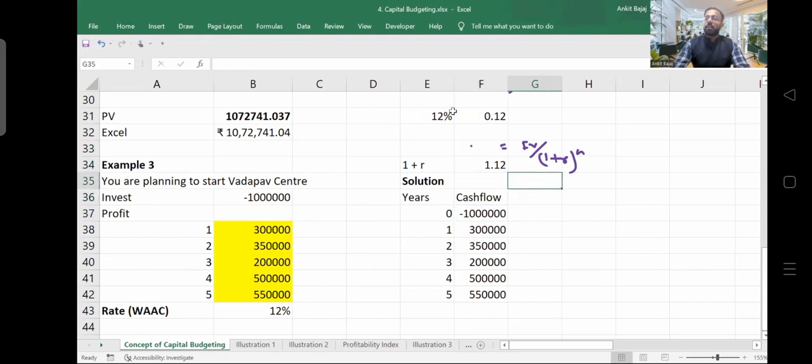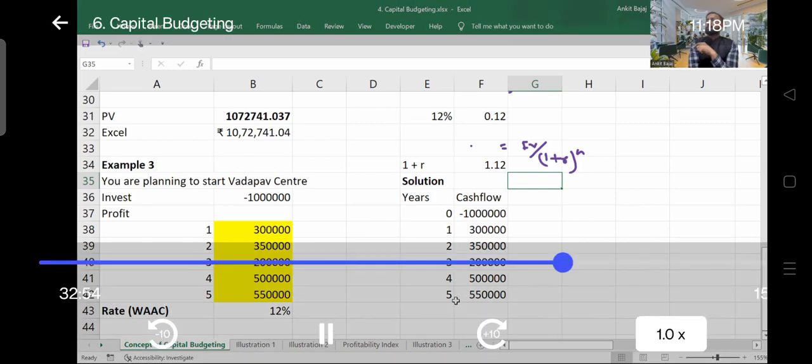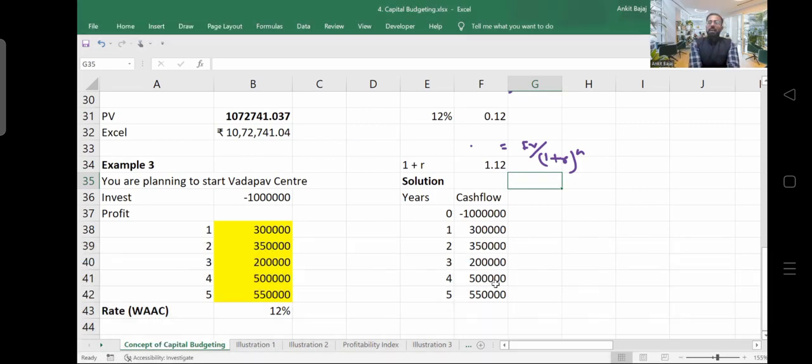Now, n is also required. n is going to be 1 for 3 lakh, because you'll be receiving this money after 1 year. For 3 lakh 50, n is going to be 2. For 2 lakh, n is going to be 3. For 5 lakh, n is going to be 4. And for 5 lakh 50,000, n is going to be 5, because you will be receiving it after 5 years. So here I will write down n, and copy this data here.